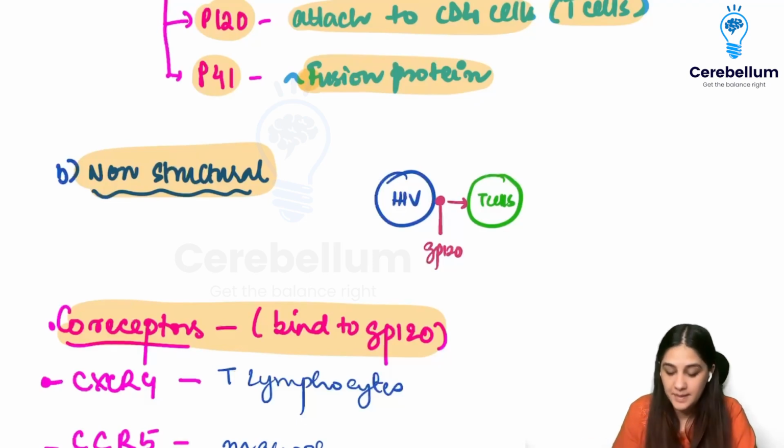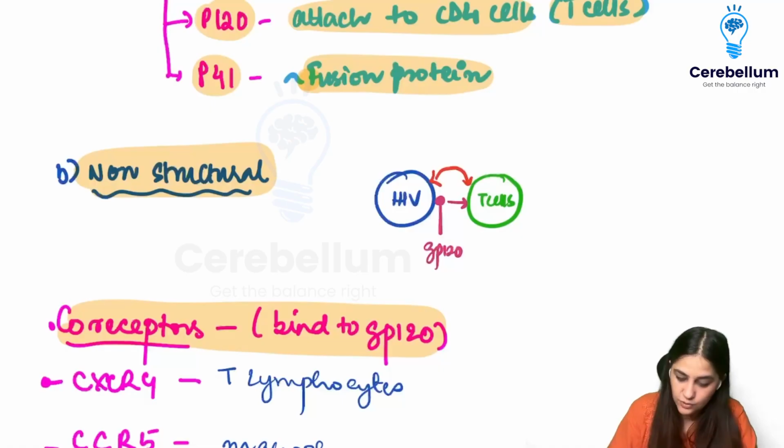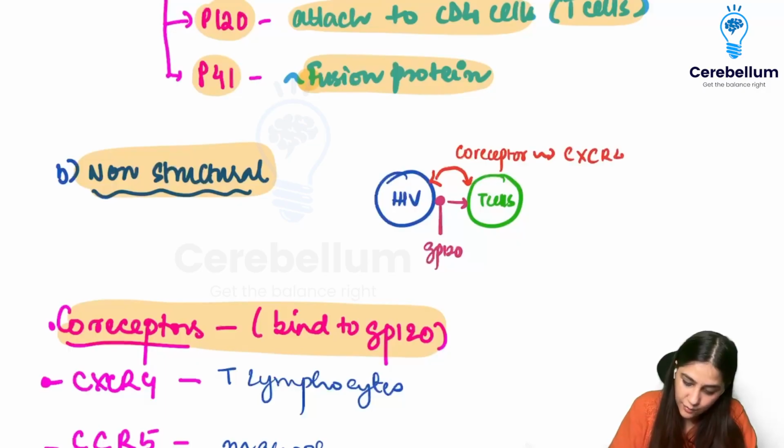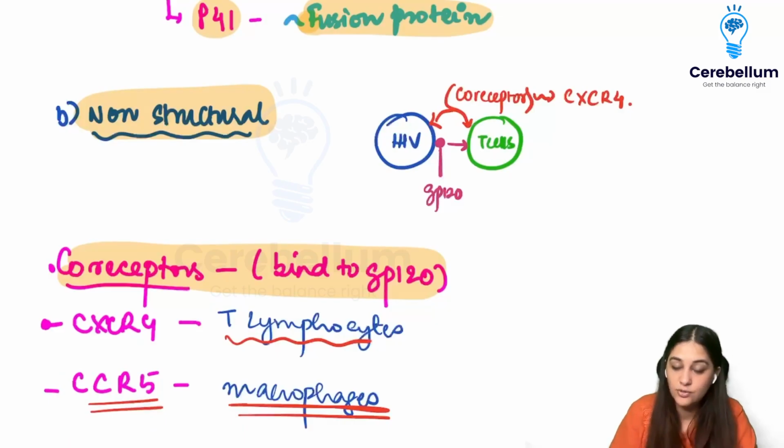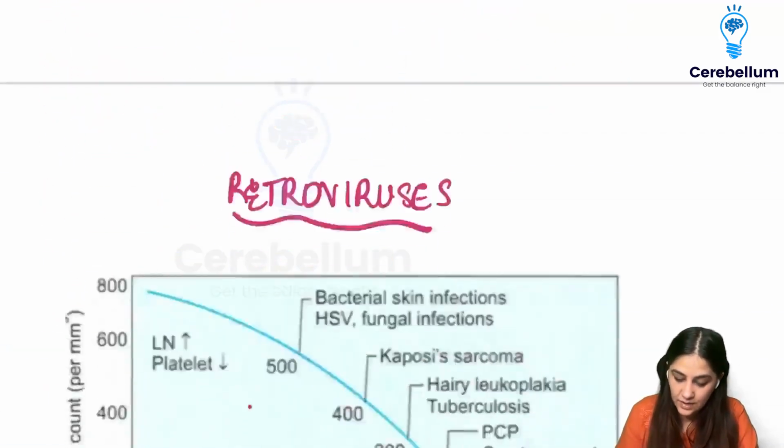But just the basic attachment doesn't lead to anything. It requires something else, like a co-receptor that also should attach. This co-receptor is called CXCR4 if it has to attach to the T lymphocytes, and it is CCR5 if it needs to attach to the macrophages. So co-receptor binding also has to occur for the final activation of the T cells.